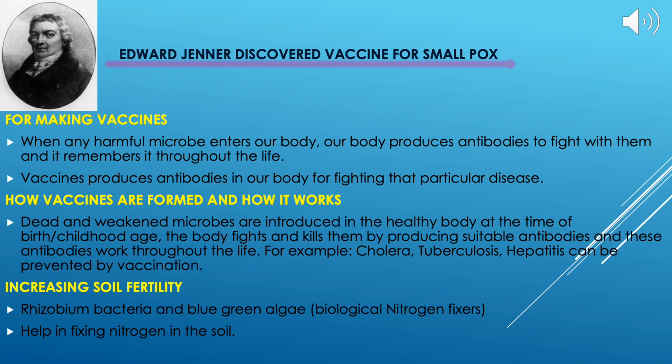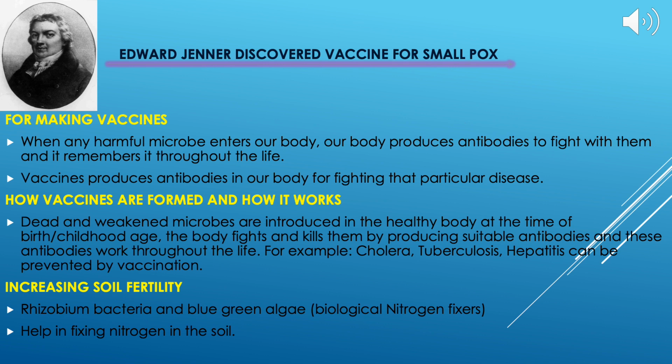Now, how are these vaccines formed and how do they work? I have already told you that these vaccines are formed from dead and weakened microbes, and they produce antibodies in our body, and these antibodies work throughout our life. Examples are cholera, tuberculosis, hepatitis.